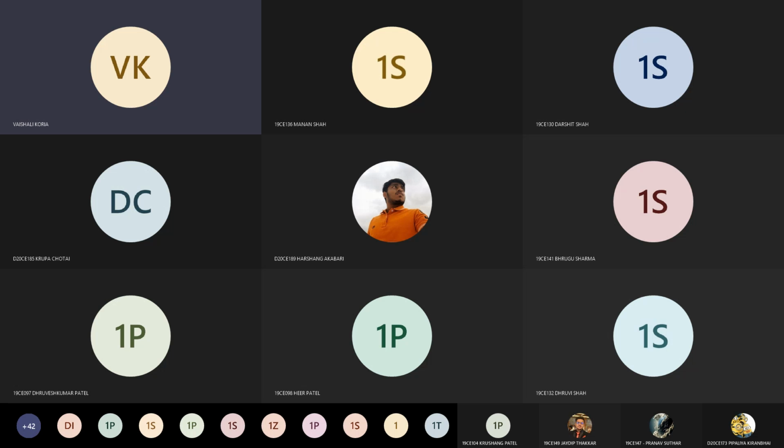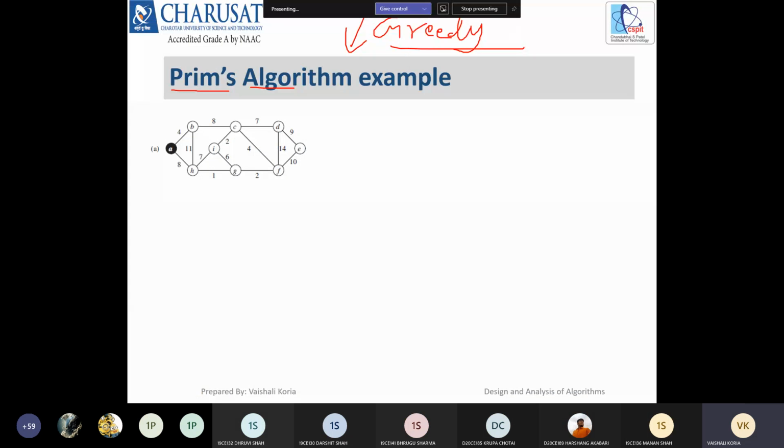Okay, so let's start Prim's algorithm. It falls under the category of greedy. When there is a greedy algorithm, we know that first we need to find the candidate set. So the graph and its edges are our candidate set, from which we pick the edges that can construct a minimum spanning tree for us. Greedy here means we have to find the minimum spanning tree.